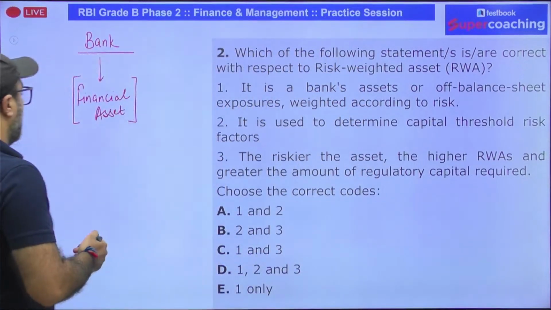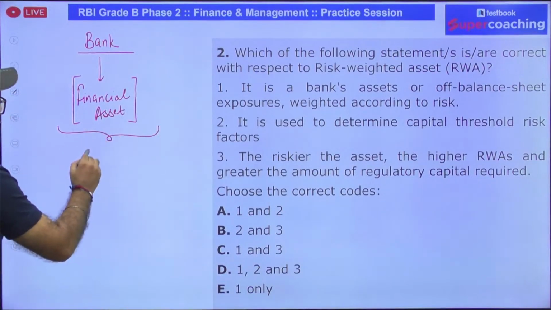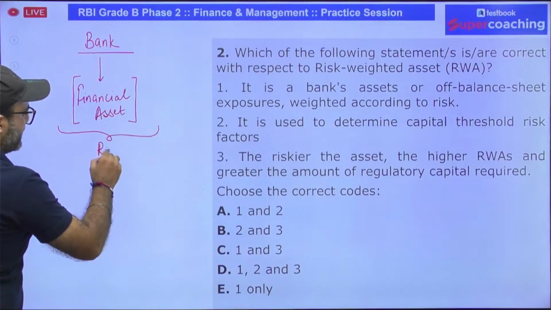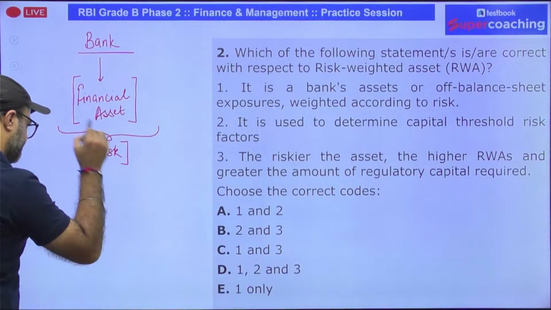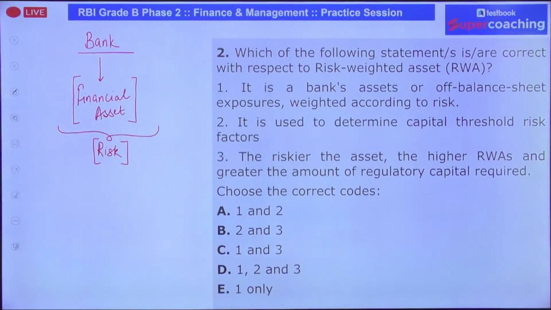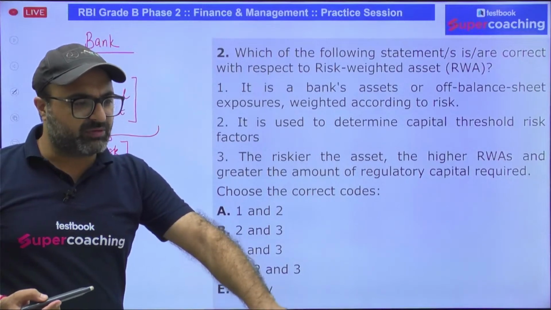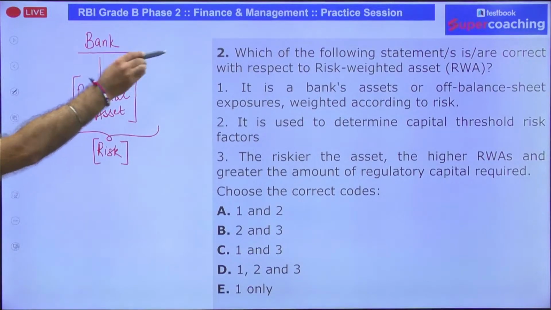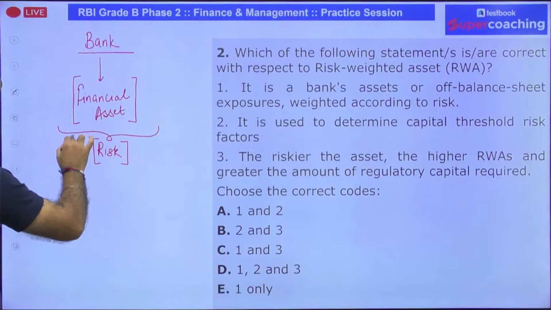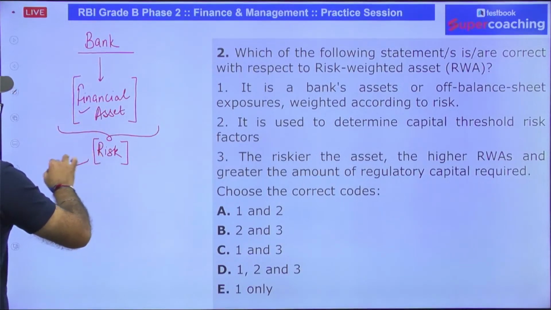Now, obviously the financial asset, that means the loan given by the bank, is prone to risk. What type of risk am I talking about? I'm talking about credit risk. For example, if you're borrowing a loan today, and you are not paying back the loan to the bank, that is going to be a situation of risk on the bank. Now, if I say what is risk-weighted assets, risk-weighted asset means the risk on each and every asset of the bank.